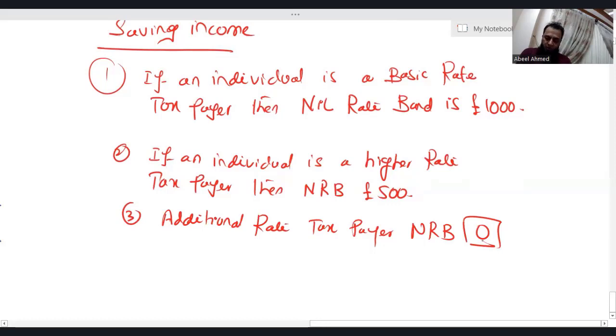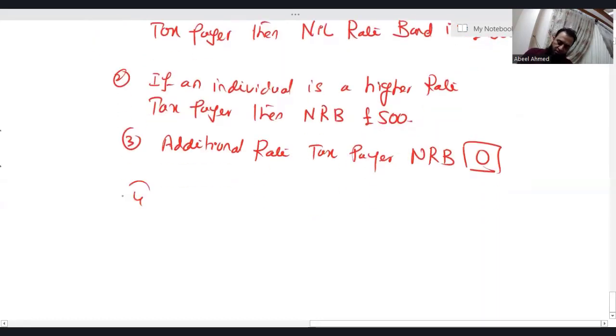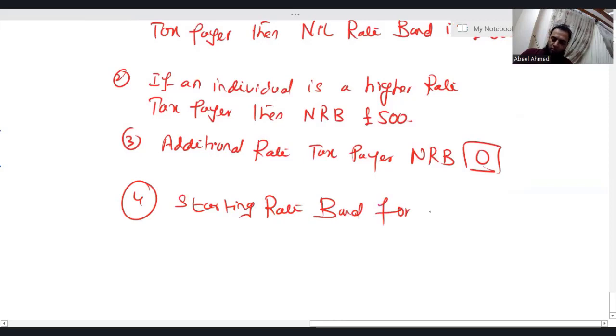Then the fourth and last point, what is that? We also have a starting rate band for the saving income. What is that? Let me write and then we'll discuss, inshallah. Starting rate band for saving income. That is from £1 till 5,000. Applicable tax rate is 0%. How do we apply this starting rate band? Again, you have to just wait.